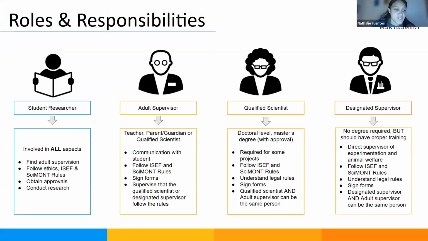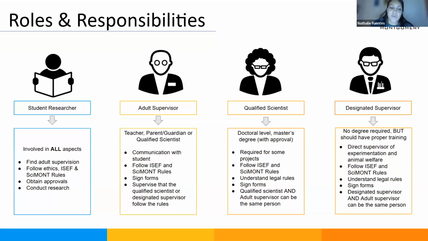So what is the role of the student? The student is involved in all aspects. I mean, by all, I mean all. The student is to find adult supervision, follow ethics, ICEF, and Science Montgomery rules, obtain approval, and of course, conduct and present the research. The adult supervisor can be a teacher, a parent, a guardian, or a qualified scientist.